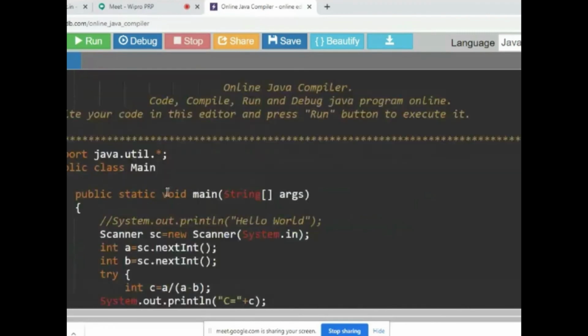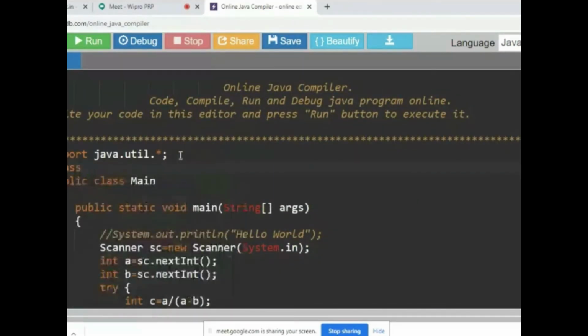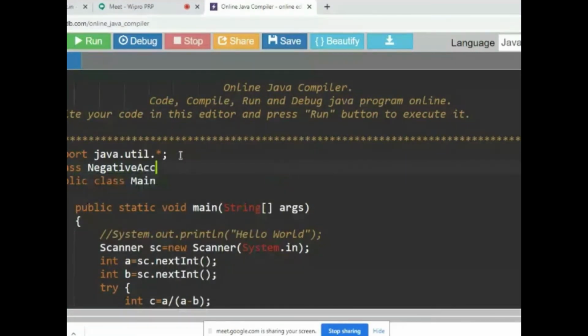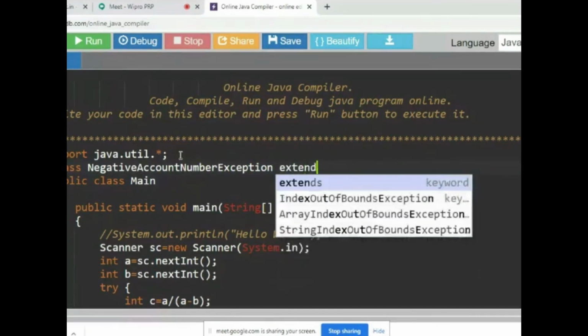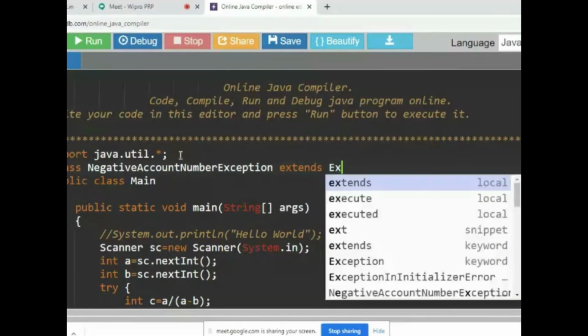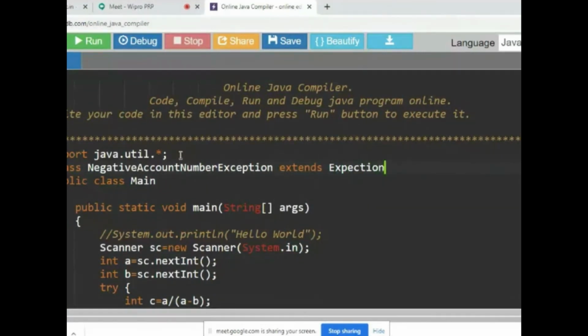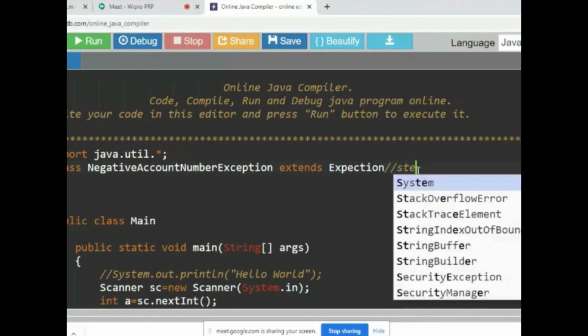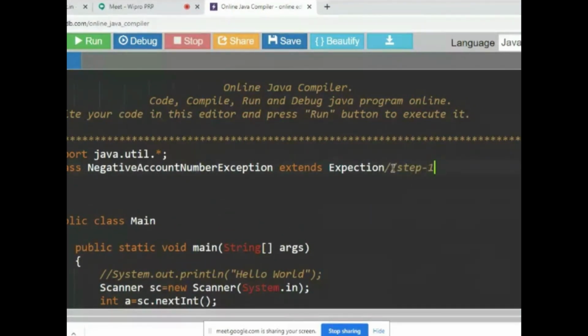First I'll create a class, suppose NegativeAccountNumberException. Exception extends, whatever name you want, you can use. You can write exception or throwable. So this is my step 1.